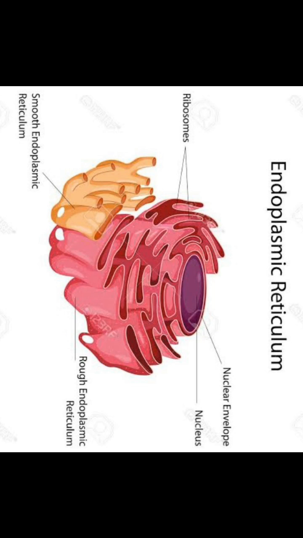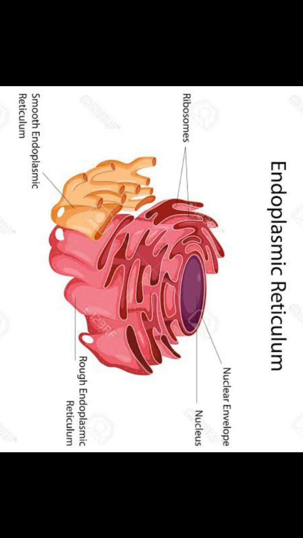You can see on the diagram very clearly that the violet colored spherical structure is the nucleus, covered with a membrane called the nuclear envelope. The outer nuclear membrane and inner nuclear membrane together are called the nuclear envelope. From the outer nuclear membrane, the endoplasmic reticulum is emerging or forming.